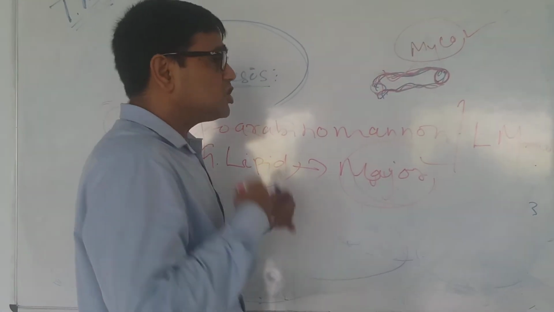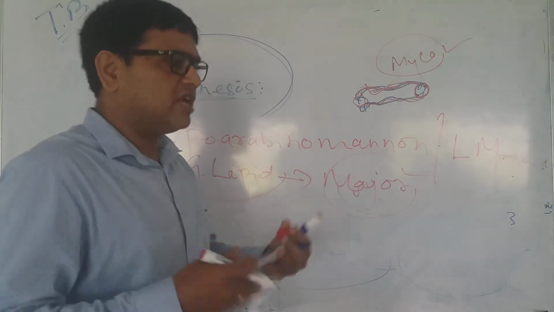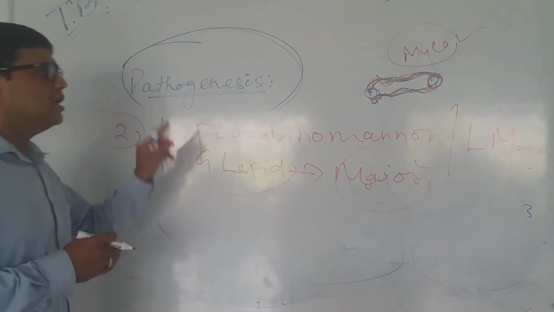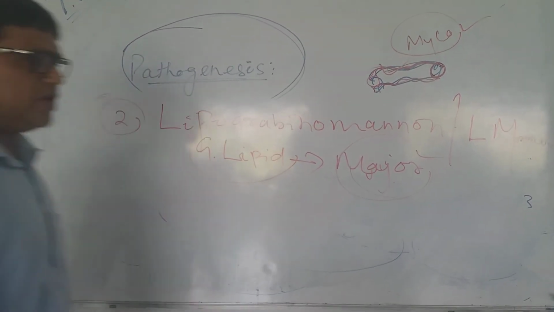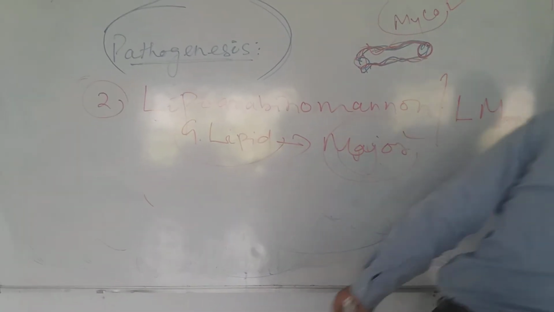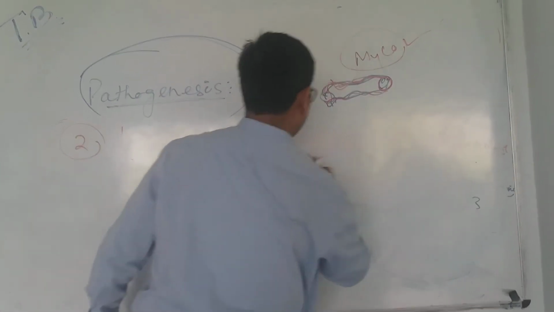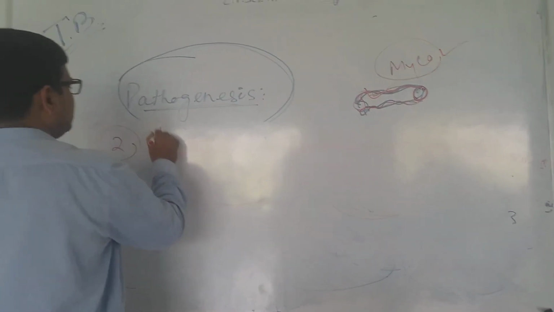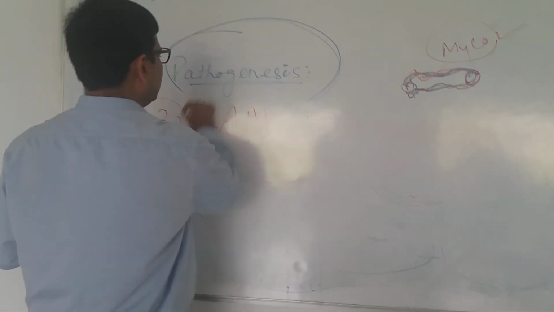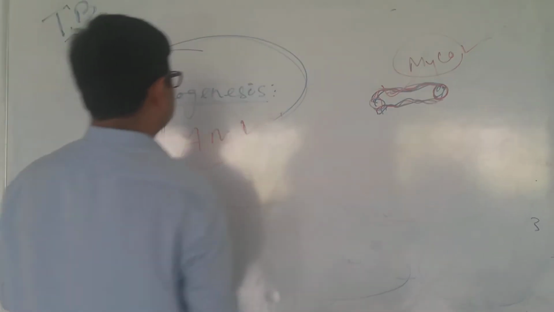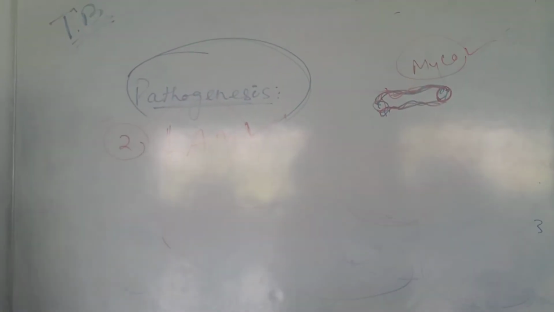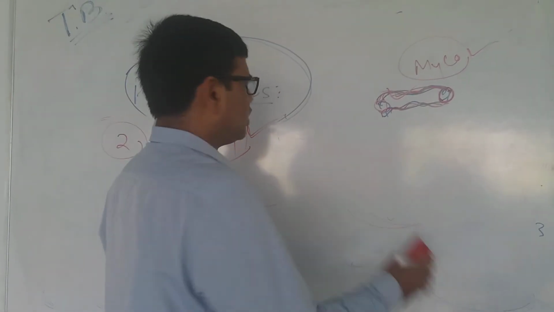But here some major pathogenic processes are being done by this particular component. What is the role or function of this LAM, lipoarabinomannan? Shortly we call it LAM. And what are the basic functions done by this LAM molecule?